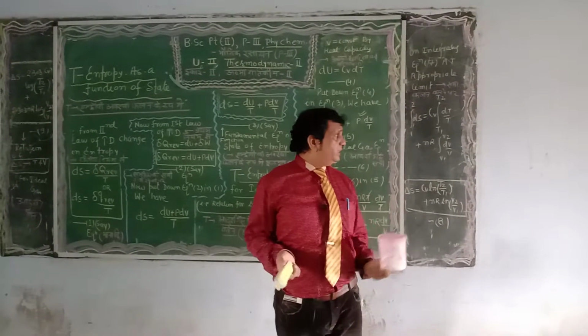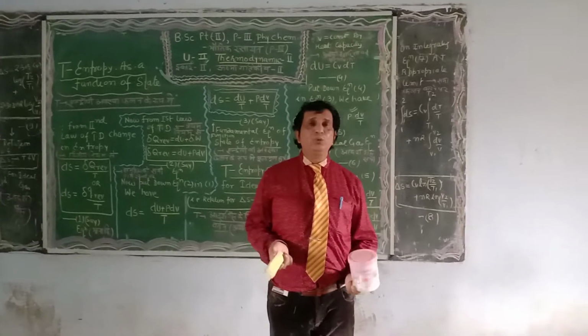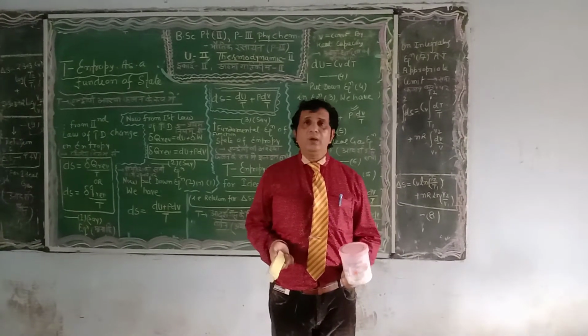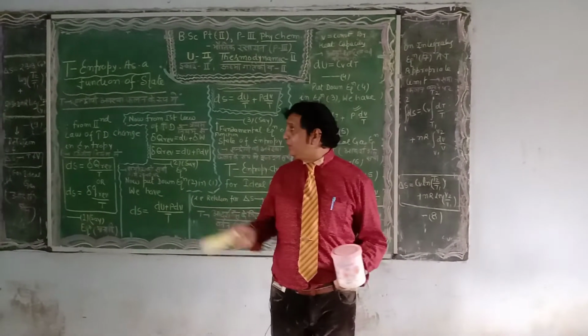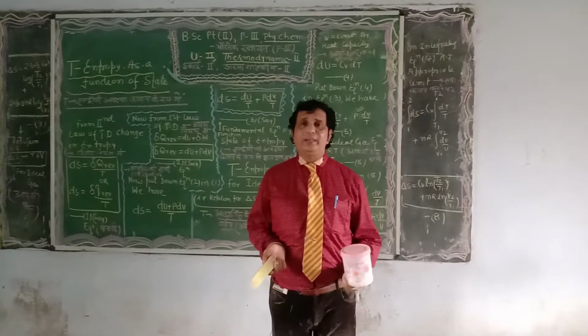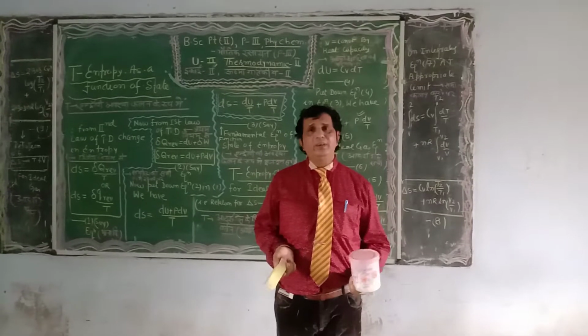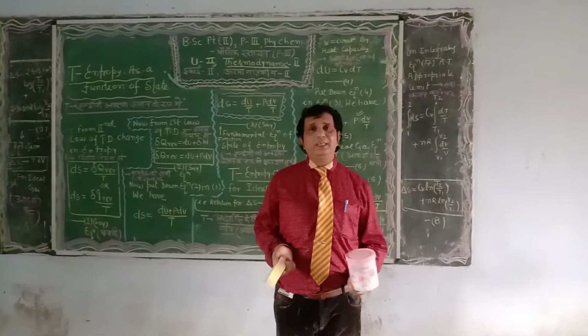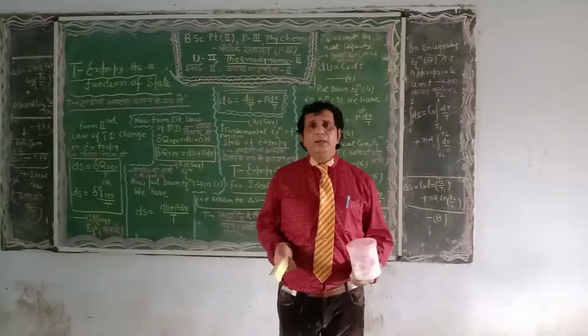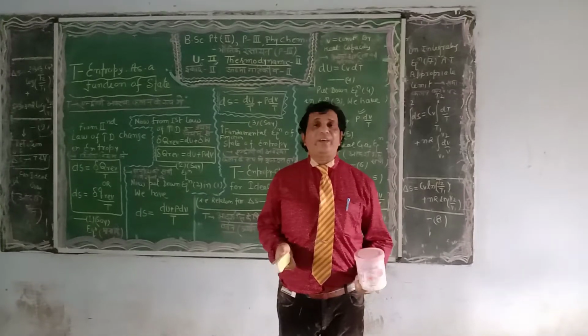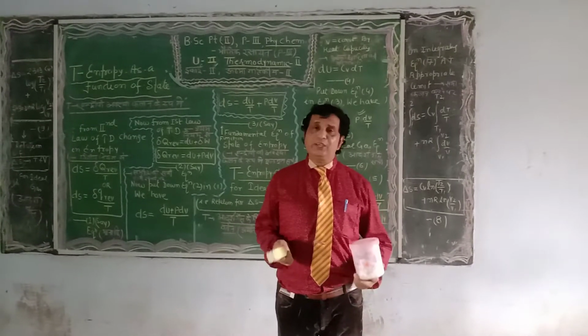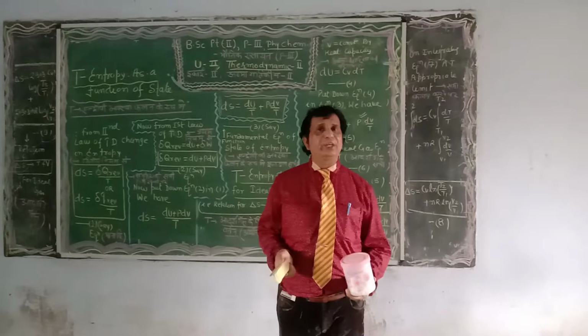Whether any system is undergoing a reversible or irreversible process, spontaneity and equilibrium are defined by the equal or greater sign, scientifically, on the basis of the Clausius inequality, and we also solved the numericals.